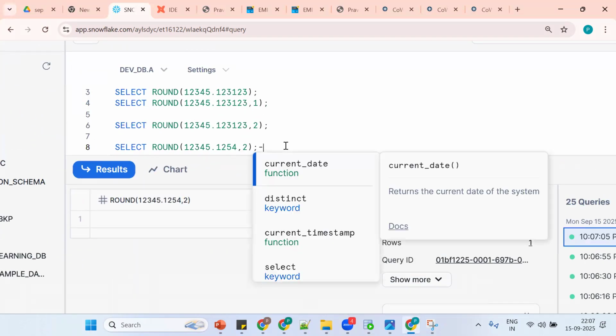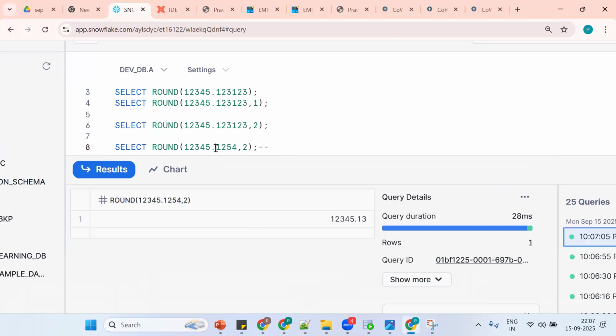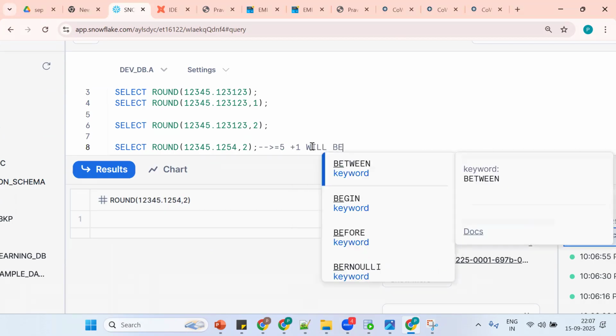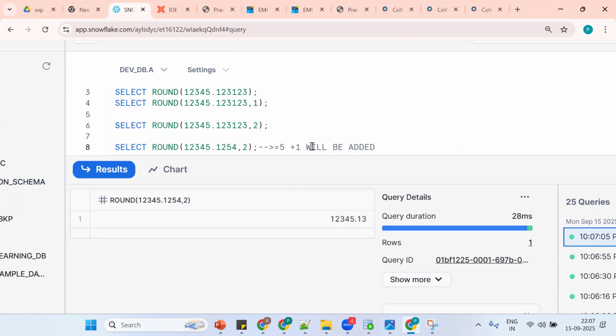Because now we want to extract 2 characters after the decimal. But it will check for the next digit also. If the next digit is greater than or equal to 5, then plus 1 will be added. I'll explain one more time, it's confusing.